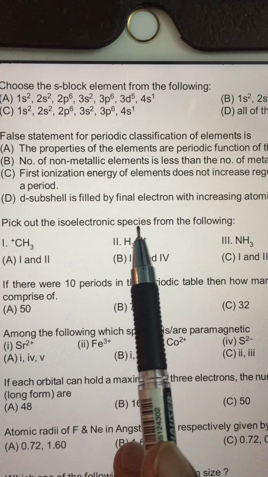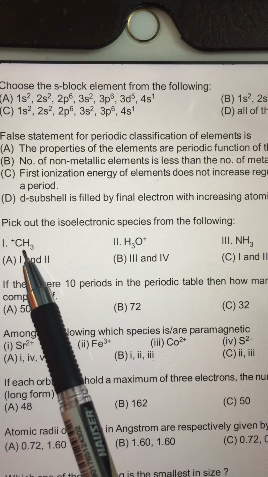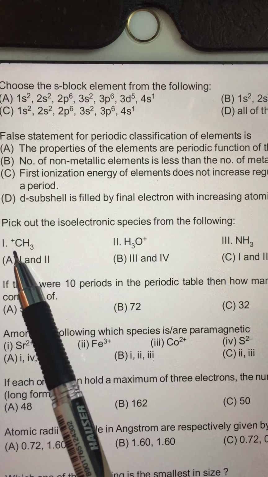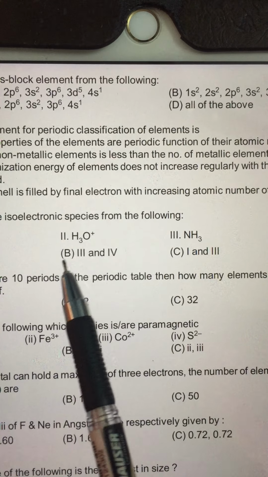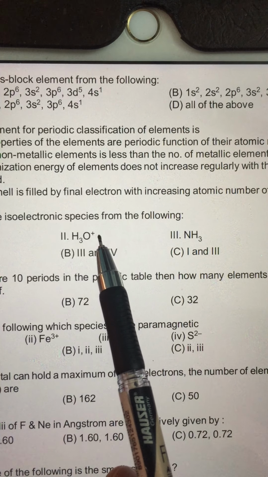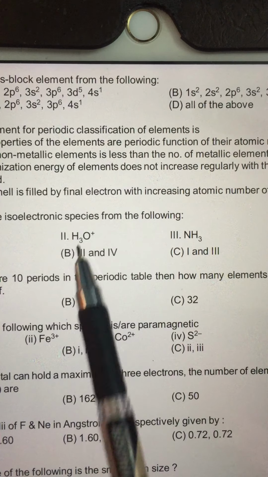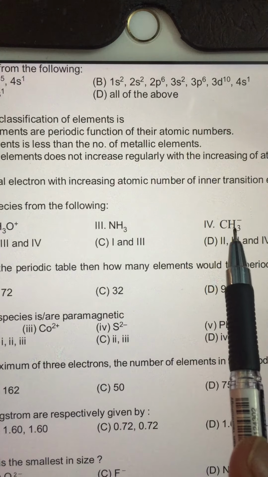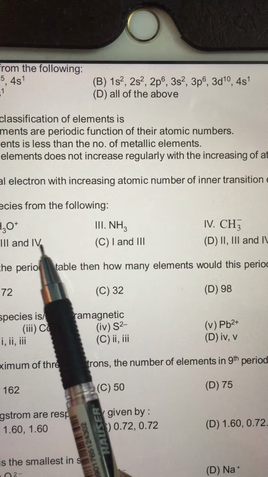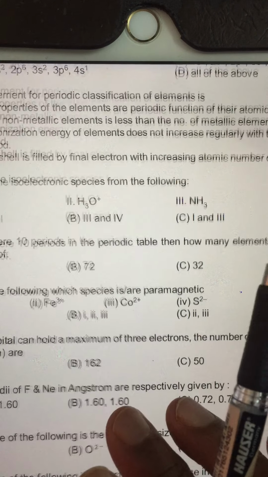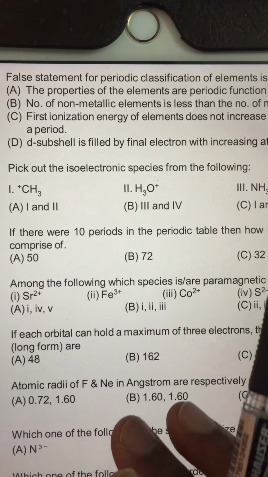So pick out the isoelectronic species, those which have the same number of electrons. The first one: carbon has 6 electrons, 3 hydrogens have 3, 6 plus 3 is 9, and a plus charge means 1 electron is lost, so it has 8 electrons. The second: 3 hydrogens give 3 electrons, 1 oxygen 8 electrons, and a 1 plus charge means you removed 1 electron, so it has 10 electrons. NH3 has 7 plus 3, 10 electrons. CH3 minus has 6 plus 3 plus 1, 10 electrons. Therefore H3O plus, ammonia and CH3 minus all have the same number of electrons, they are in an isoelectronic series.